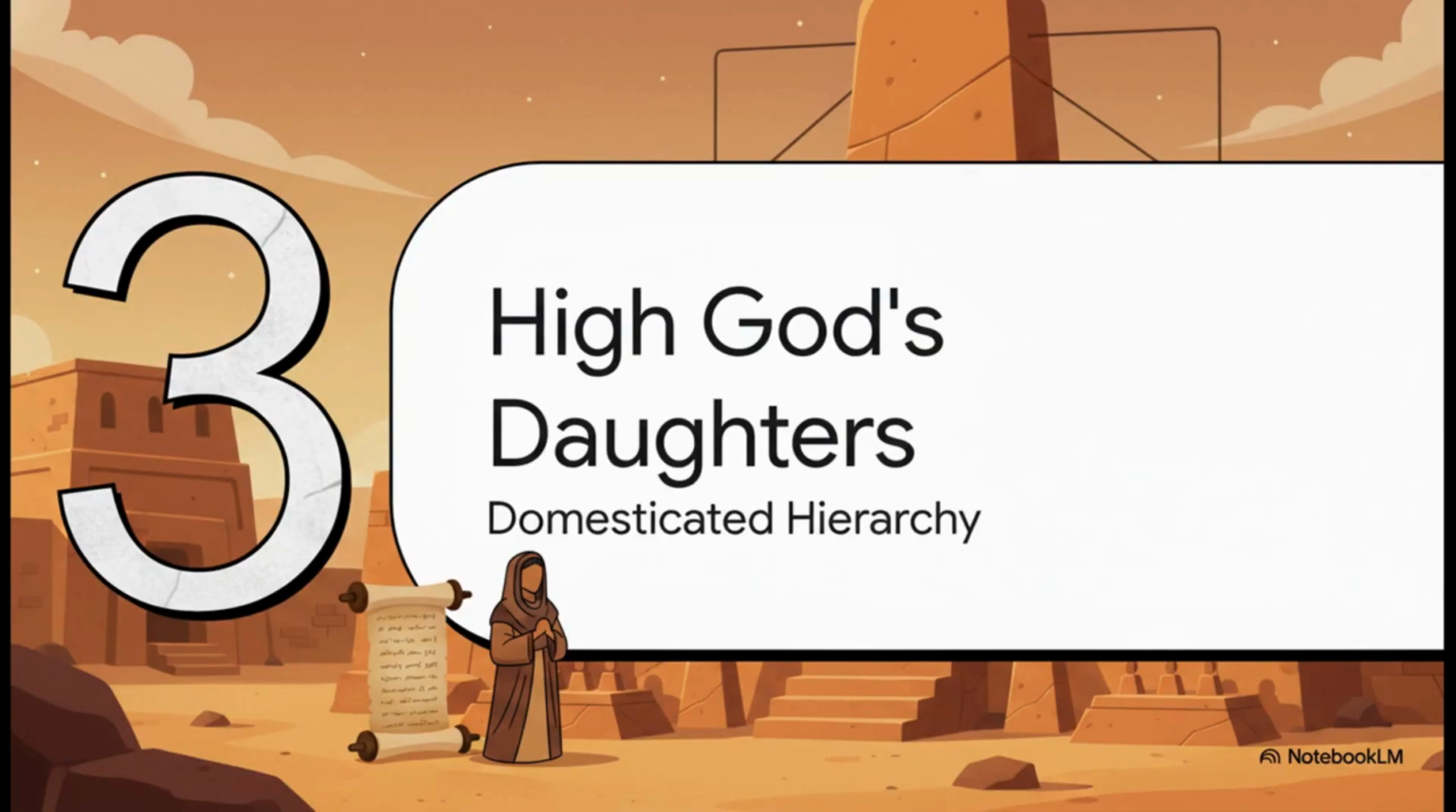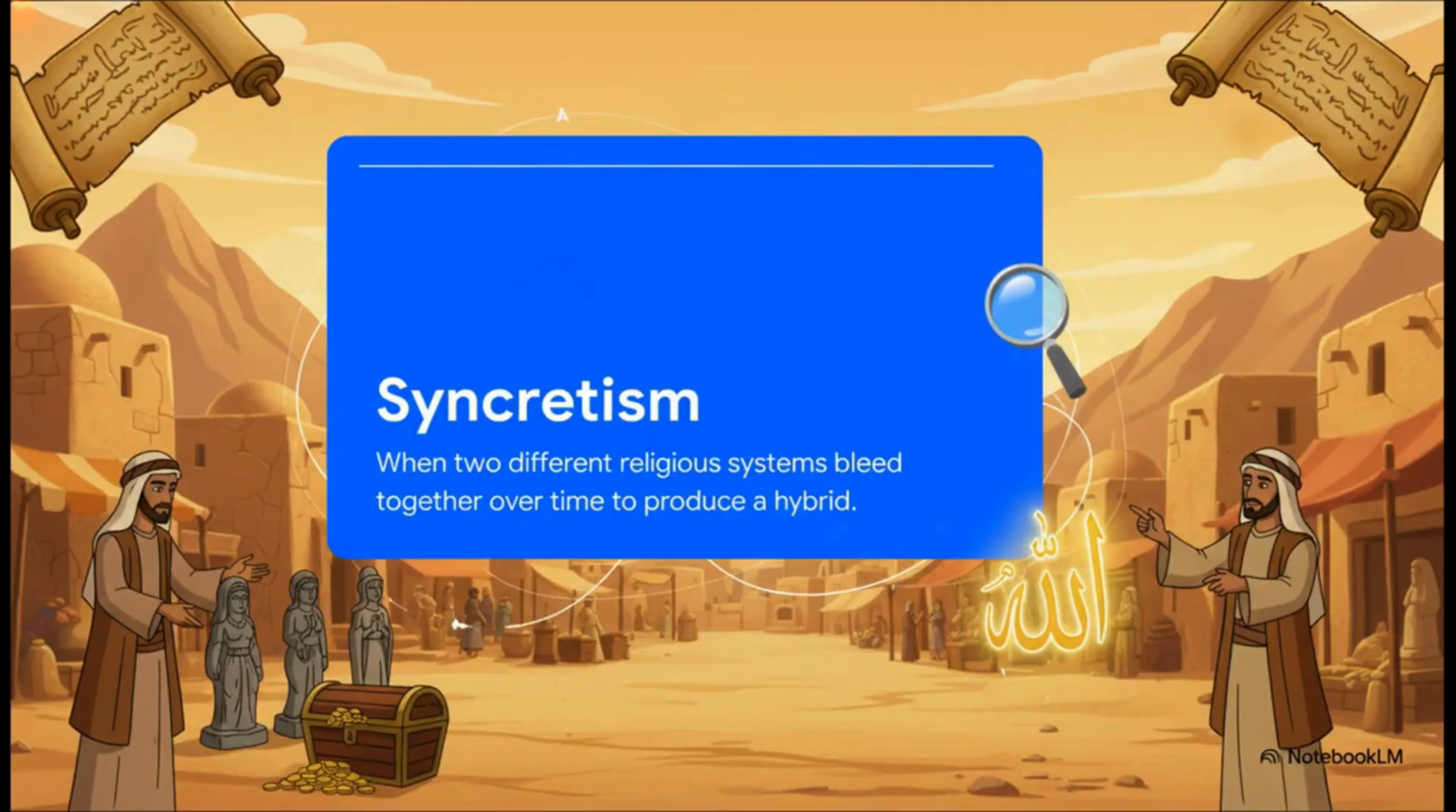Which brings us to Section 3, the high god's daughters. Let's look at how this builds into the Meccan theology Muhammad actually inherited. Pre-Islamic Meccan belief wasn't a pure monotheism at all. The source describes it as a corrupted, kind of domesticated hierarchy. Basically, it's a giant religious mashup, what historians call syncretism. Two different religious systems bleeding together over time to produce a hybrid.